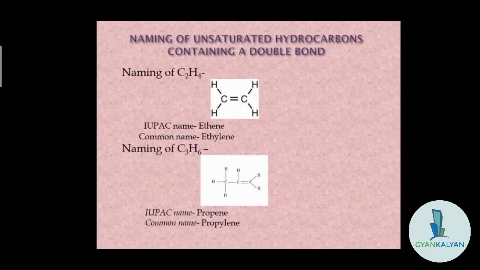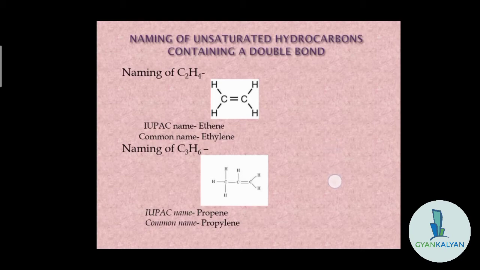So far we have discussed the naming of the saturated hydrocarbons. Now we will see how to name the unsaturated hydrocarbons containing a double bond. So first of all we will take the simplest example of ethene. Okay, now how is ethene? It is simple. यहाँ पे इतना ज़्यादा कुछ सोचने की ज़रूरत नहीं है. We know that अगर दो कार्बन है तो it's ETH we use, and as there is a double bond, so ENE is coming. Okay, so ethene.